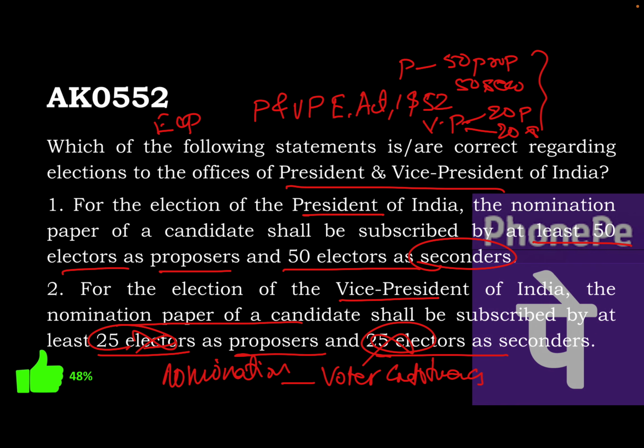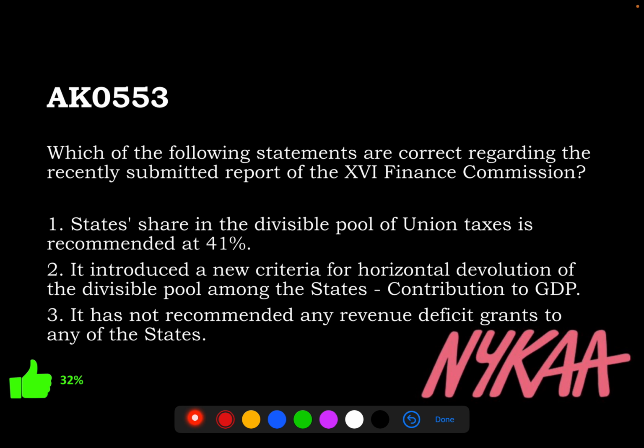Fine. So the next question we have is which of the following statements are correct regarding the recently submitted report of the 16th Finance Commission. So in this year's budget, as you know, this also was submitted, and this 16th Finance Commission has made the recommendation for the period 2026 to 2031.